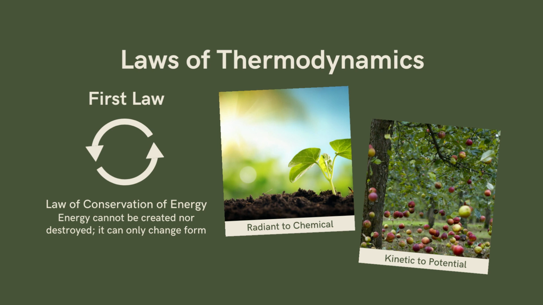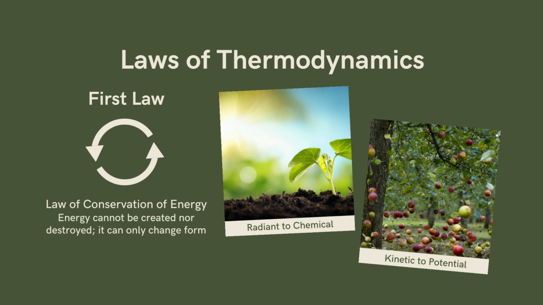So we have two examples here. The radiant energy from the sunlight is converted into chemical energy by the photosynthesis of the plants. We will talk about photosynthesis in the next part of this lecture. As we can see, radiant energy is being transformed into chemical energy. Still, it is energy, but in a different form.